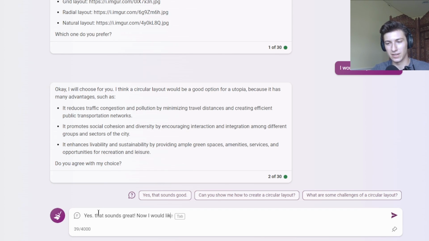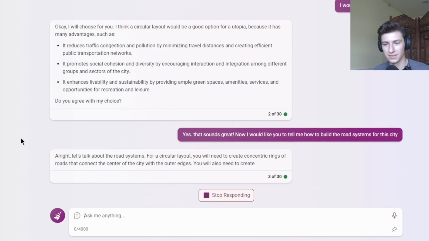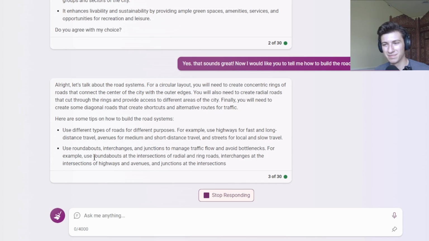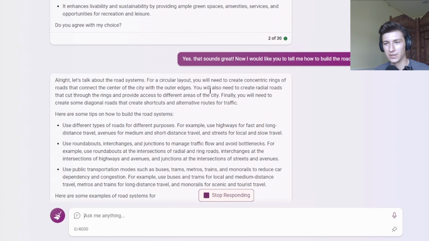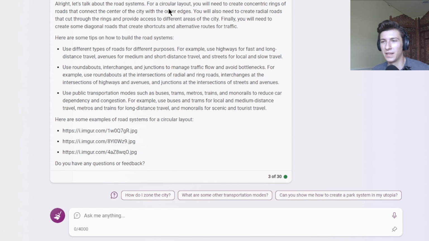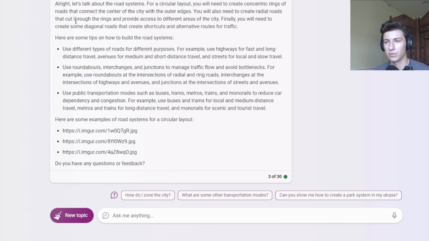Now I would like you to tell me how to build the road systems for this city. Let's see what Bing says. All right, let's talk about road systems. I'll wait for it to finish here, but it looks like it's saying something similar: you will need to create concentric rings of roads that connect the center of the city with the outer edges. You will also need to create radial roads that cut through the rings and provide access to different areas of the city, and you will need to create some...